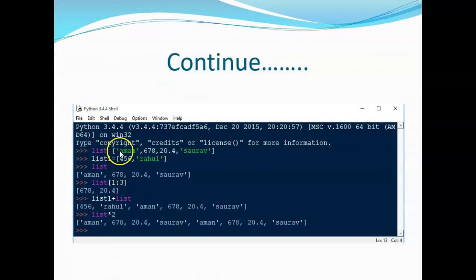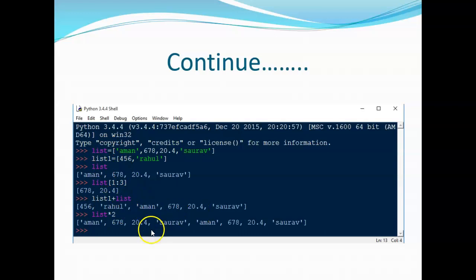You can observe that there are different data types, string, number, float, like that. You can have multiple at a time. You can print a list by just mentioning the name of the list. This is nothing but slicing. This is nothing but concatenation using the plus operator. When two lists are concatenated, list 1 and list 2.